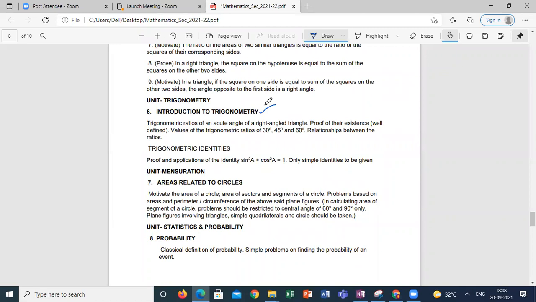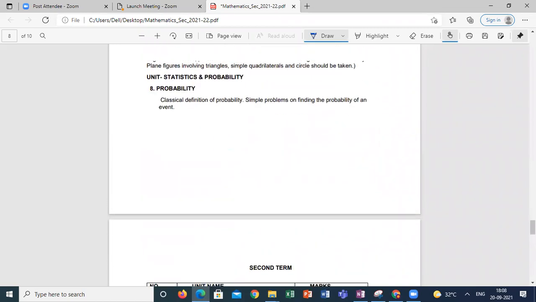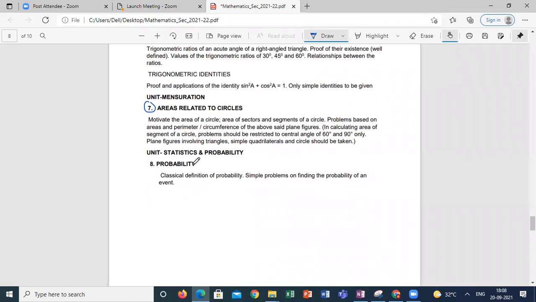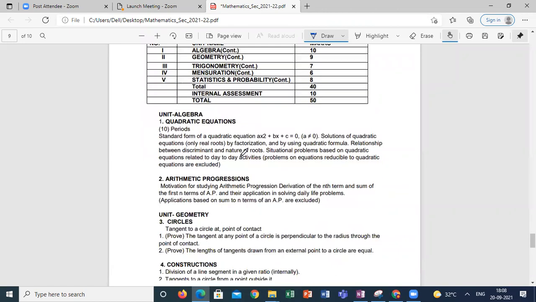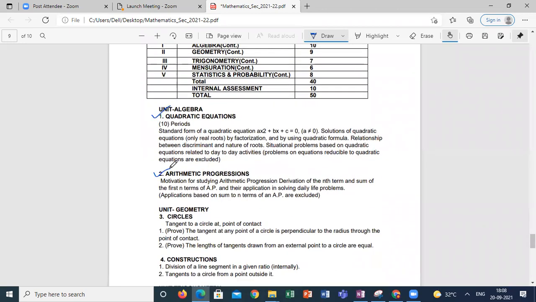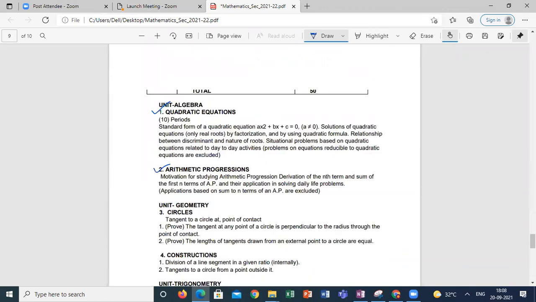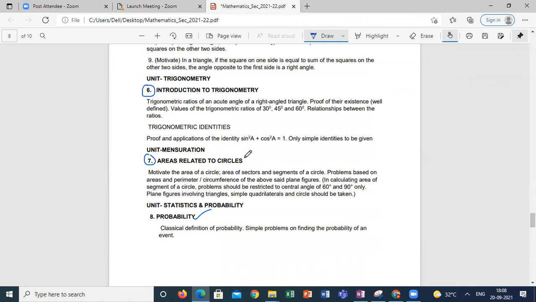Sorry guys, trigonometry is not done. Trigonometry is done for +1, not for you people. So only area related to circles and introduction to trigonometry, these 2 topics are there, and probability also we completed. When it comes to second semester, quadratic equations, arithmetic progressions we done, and the rest of all the things are there. So we will start area related to circles, and we'll come back to introduction to trigonometry, and we can spend a few more sessions on introduction to trigonometry for doing the numericals.